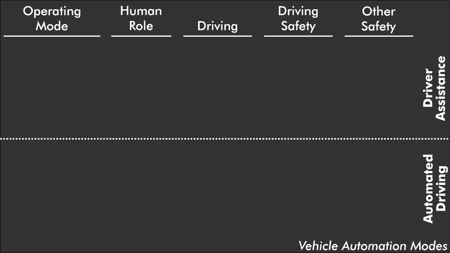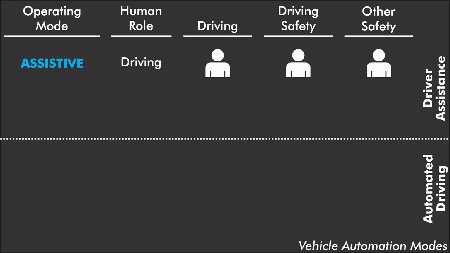It involves 4 different modes. It's important to understand which mode the system is operating in at any given time, and when and under what conditions the ADS is responsible for different types of safety. The first mode is assistive mode, in which the human does the driving, is in charge of driving safety, and is in charge of other safety.